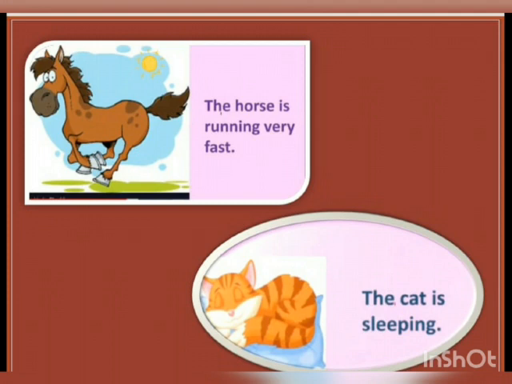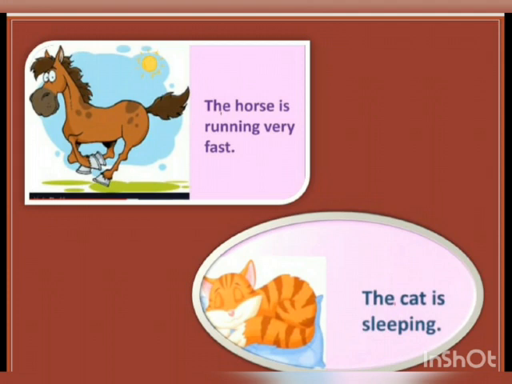Let's read a few more sentences having verbs. The horse is running very fast. In this sentence, the subject horse is performing some action. Horse is doing an action. Which action is it doing? Running. It is running.